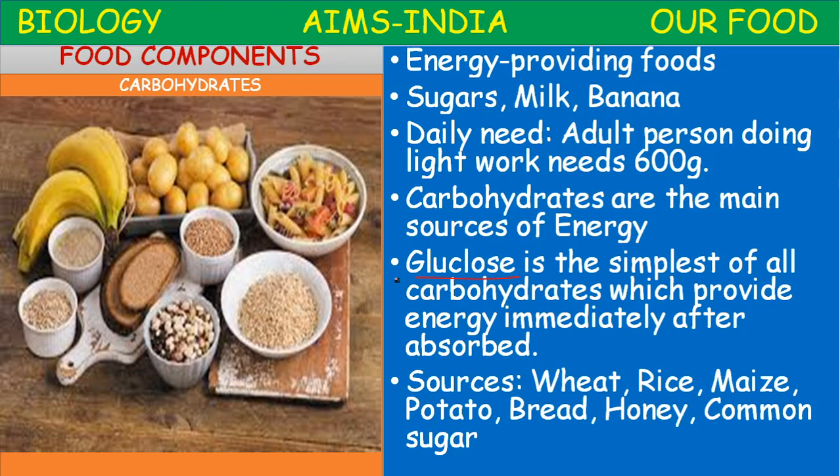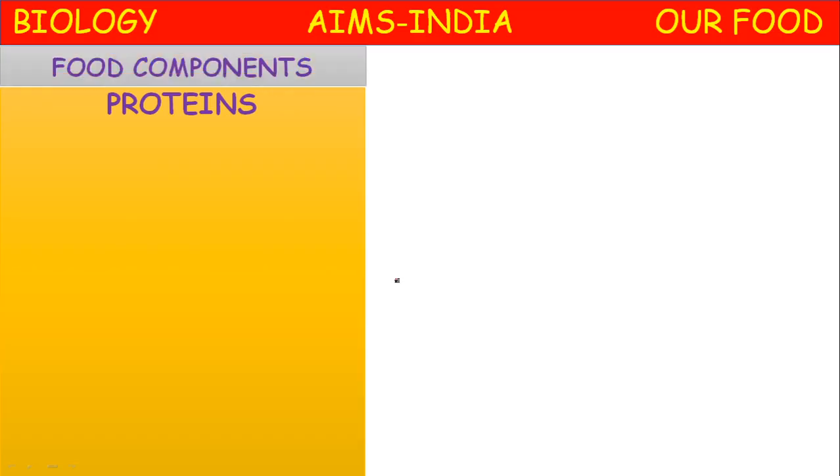The foods are again classified into different types like energy giving food materials, body building food materials, and protective food materials. So carbohydrates come under energy giving food materials. Example, glucose, the simplest carbohydrate. So let us proceed to the next important nutrient, food component, proteins.